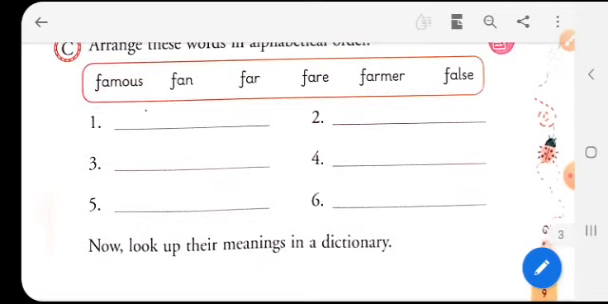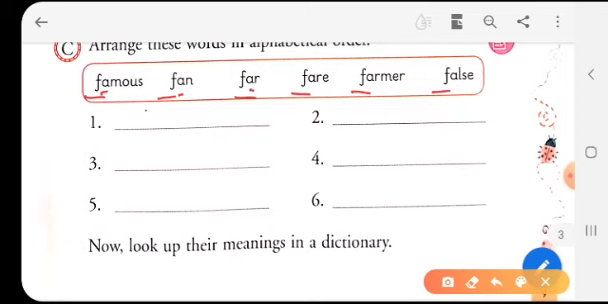Children, it is fun to do. I'll start with the first word, and the rest will be your task for home. Now, how will we find the first word? We'll take the first alphabet. The first alphabet is F and it is the same for all the words. The second alphabet is A. This is also similar for all the words. Now we have the third alphabet. The third alphabets are M, N, R.